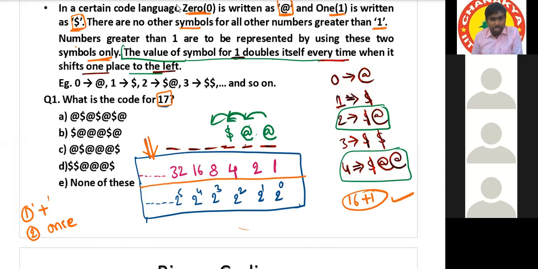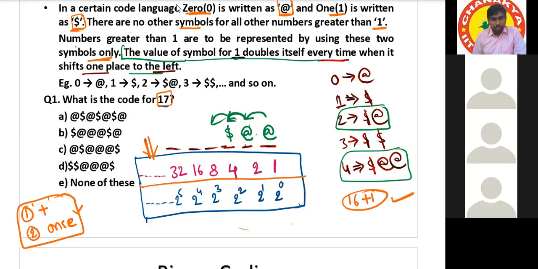Any other combinations? No, sir. Because of these conditions, there will be no other possibility. We have to use only plus and use each number once only. To satisfy this condition, we have only one possibility. That is why computers are so popular. Why? Because every number has its unique code.